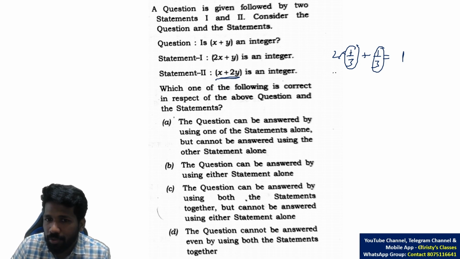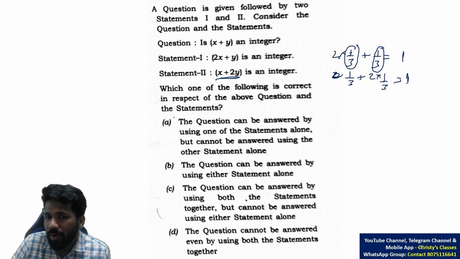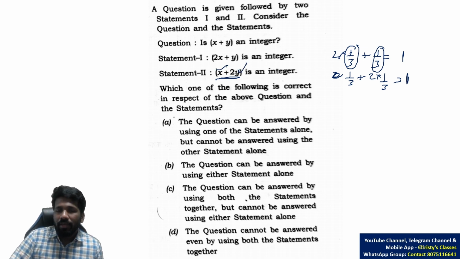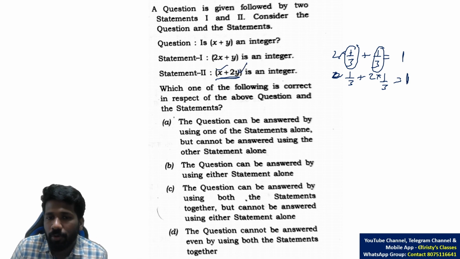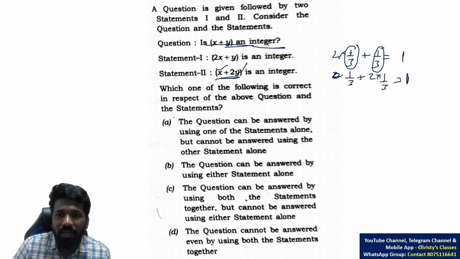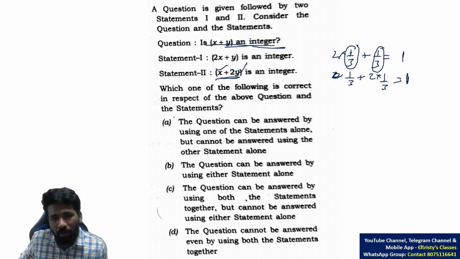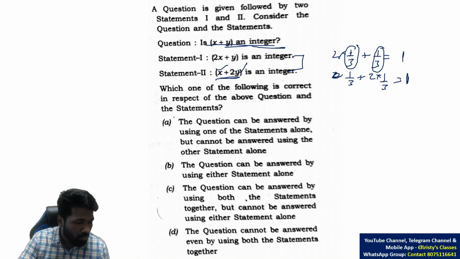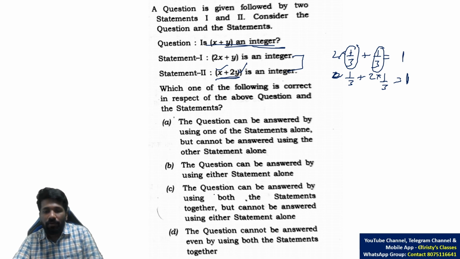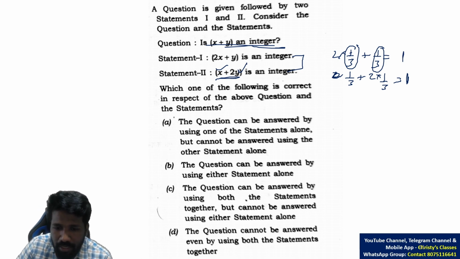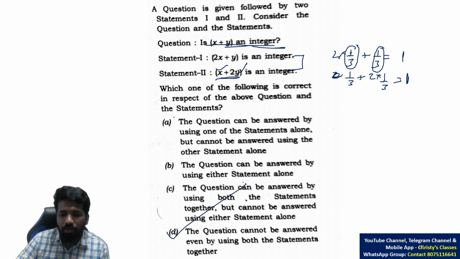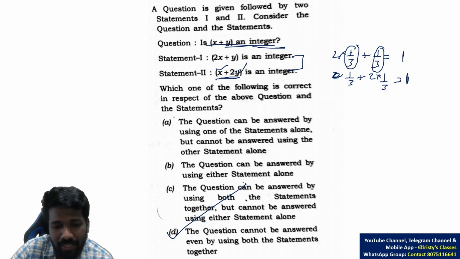Similarly, x plus 2y, also substitute the same thing. 1 by 3 plus 2 times 1 by 3 means 2 by 3. That is 1, but still x and y are not integers and x plus y is also not integer. That means x plus y being integer, possible or not possible, from these two statements you cannot conclude. I mean, which is the unique value? That is why the answer will be, question cannot be answered even by using both the statements together.